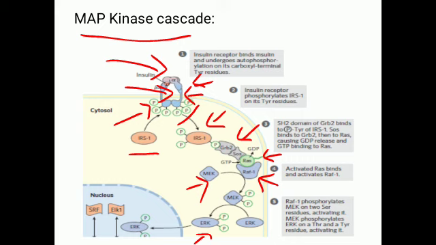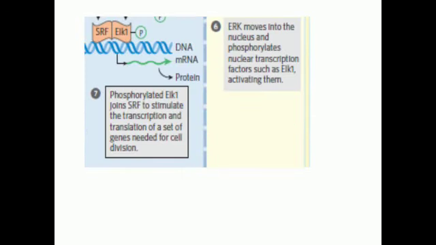This phosphorylated ERK moves inside the nucleus and it phosphorylates the transcription factor ELK1. Once the transcription factor ELK1 is activated, it moves to the DNA binding site, right, and results in the transcription of various genes. So this is how the MAP kinase cascade pathway occurs.